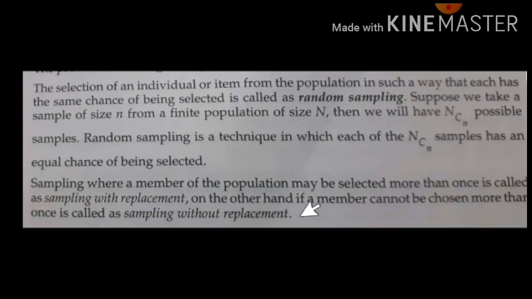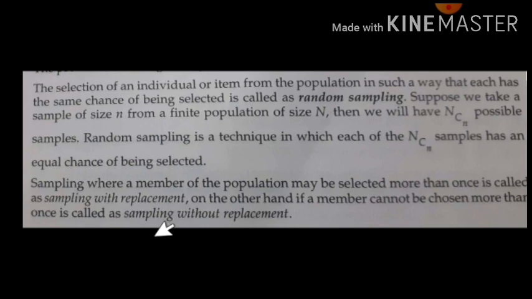In random sampling, we come across two types called sampling with replacement and without replacement. From a box, there may be many balls. Let me take an example: 100 balls of different colors are in a box.